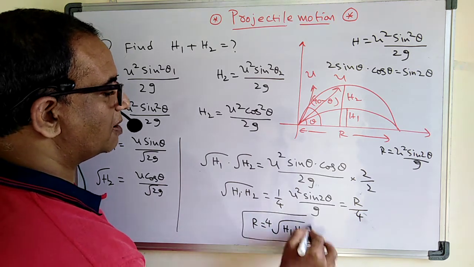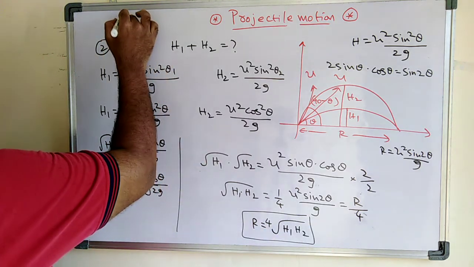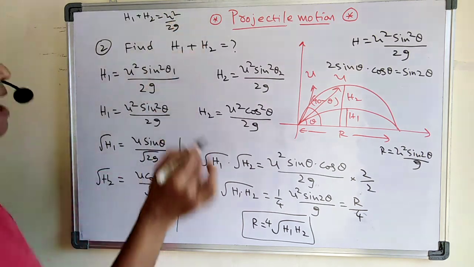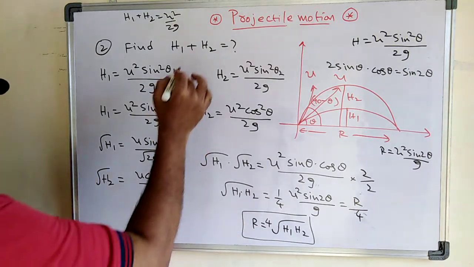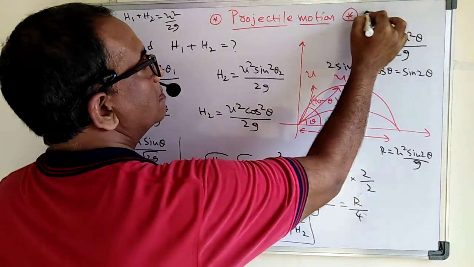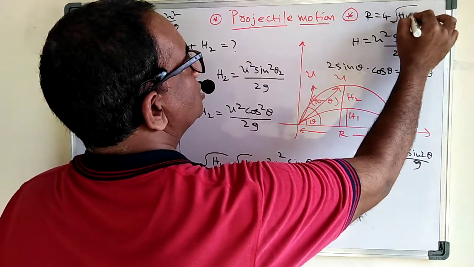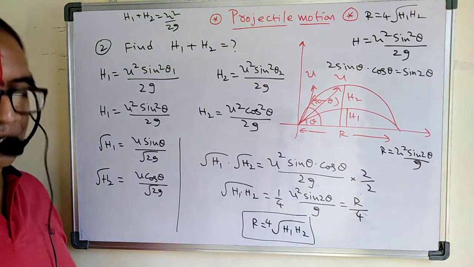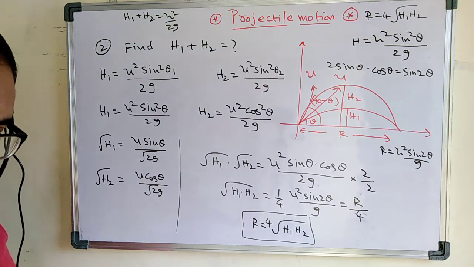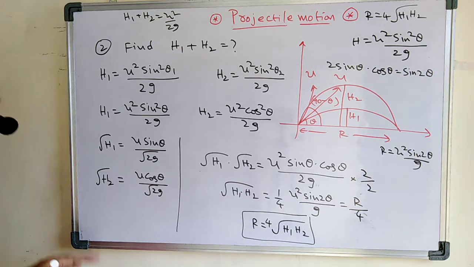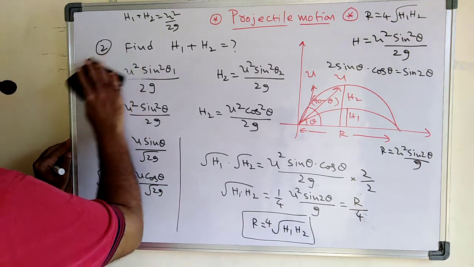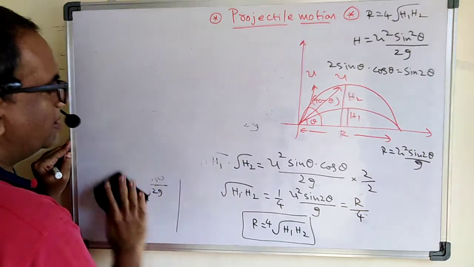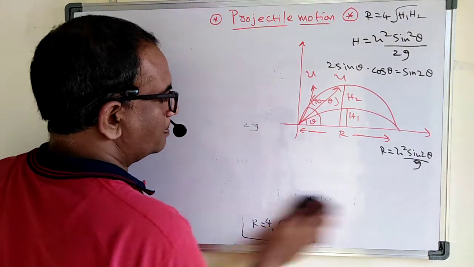See here, another important formula. What we got earlier is that h1 plus h2 is u square by 2g when the angles are complementary, and here the range is nothing but 4 root h1 into h2. If you know the heights, you can directly find the range also. So that is another one. Let us look at another one, the same thing, when angles are complementary. I am rubbing this one, so please kindly pause and you can copy.